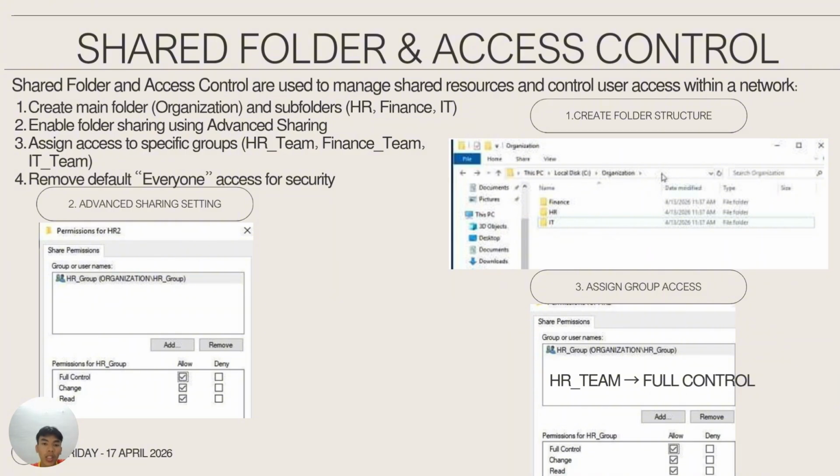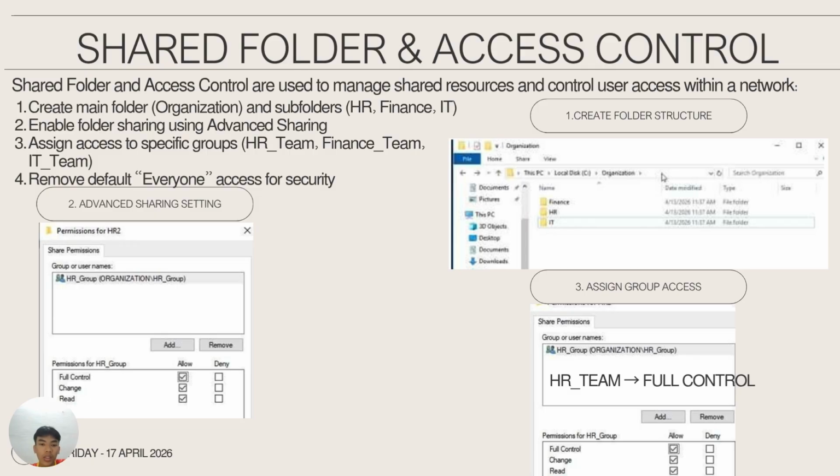And when we create the folder structure, we have the finance, HR, and IT. And second, the advanced sharing setting. When you right click on any folder and click the permission, this will be displayed.